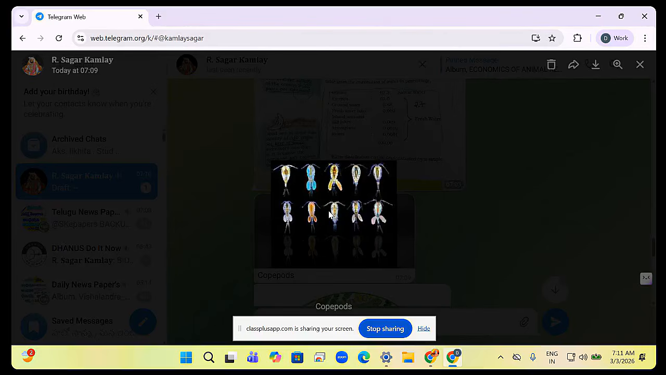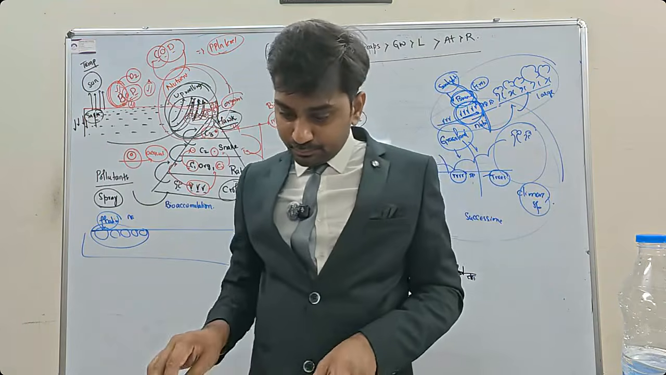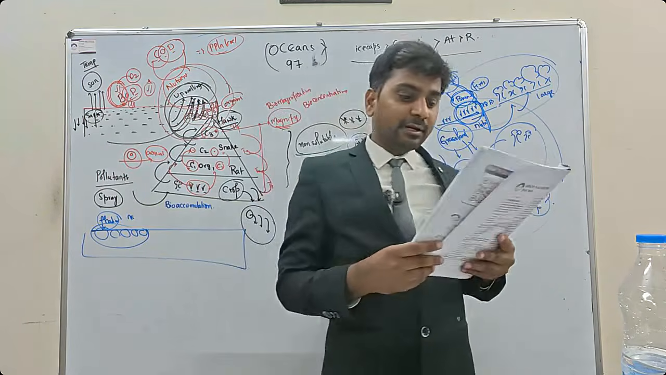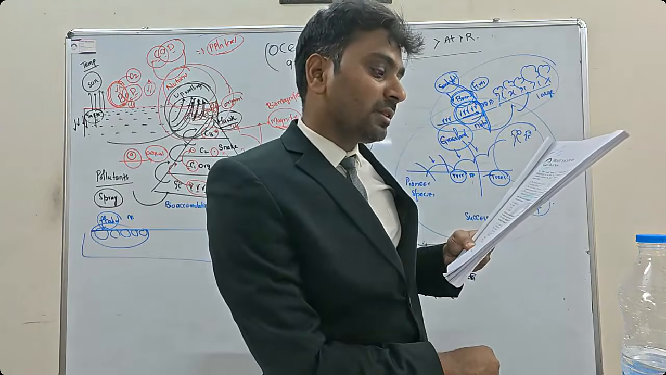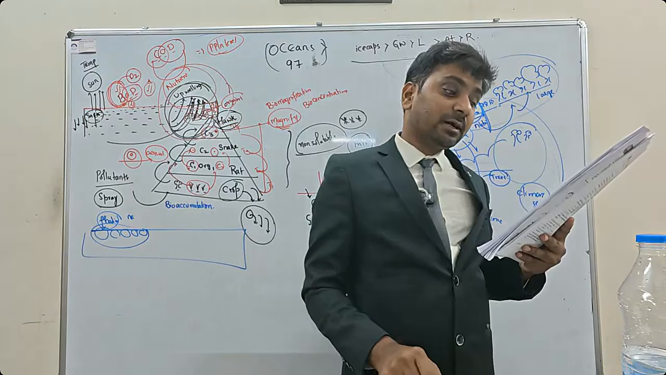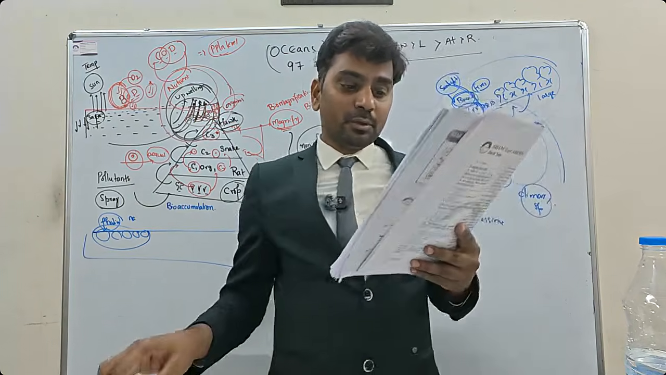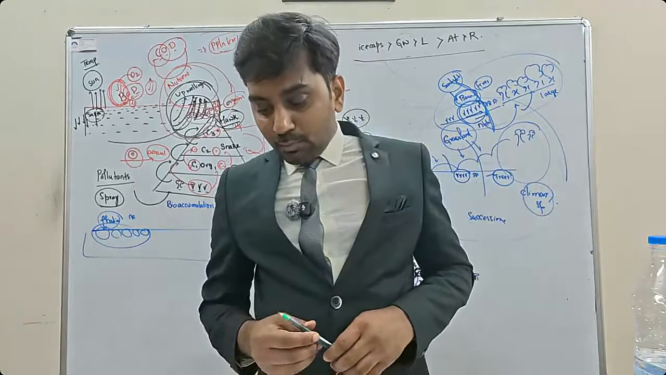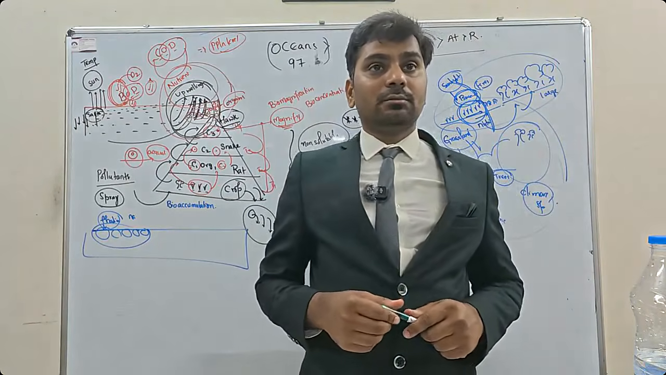Next, with reference to water on the planet Earth. చూడండి ఇంకో క్వశ్చన్. With reference to water on planet Earth, consider the following. The amount of water in the rivers and lakes is more than the amount of groundwater. The amount of water in polar ice caps and glaciers is more than the amount of groundwater.